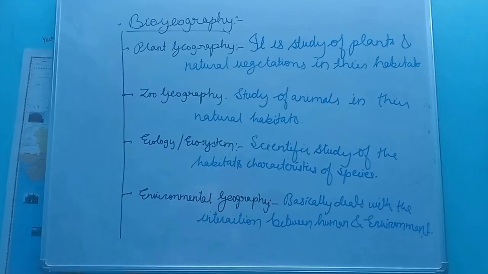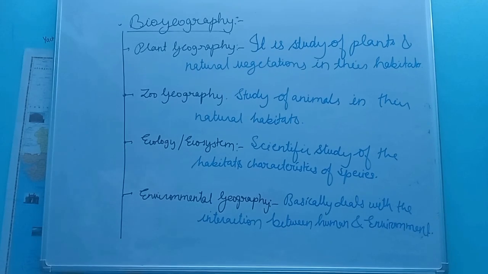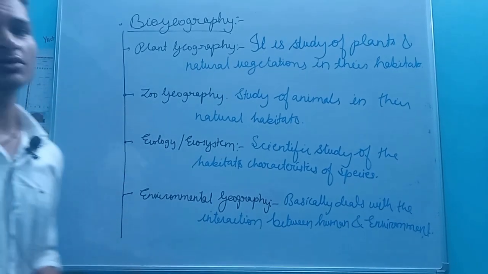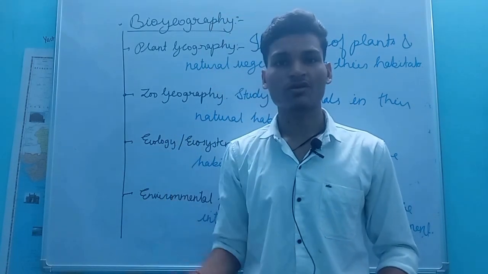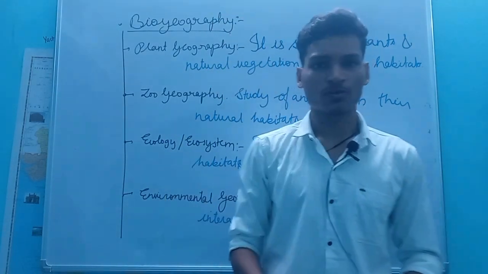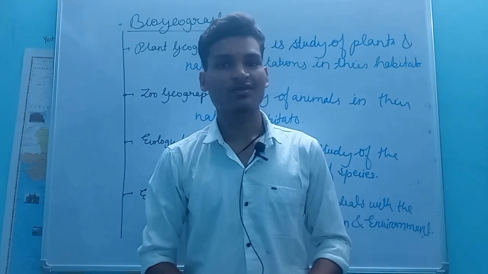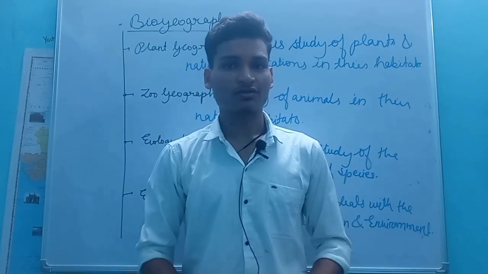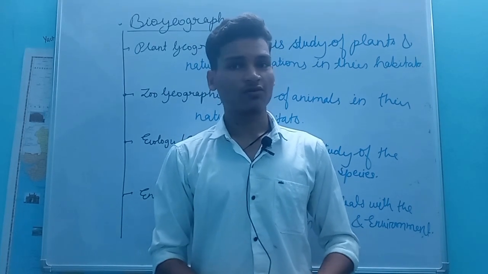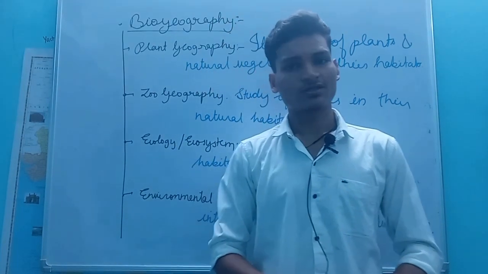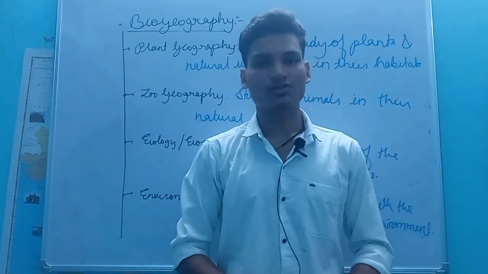Both physical geography and human geography together constitute biogeography. It is divided into 4 parts. The first is plant geography, the second is zoo geography, the third is ecology or ecosystem, and the fourth is ecological geography, or environmental geography.